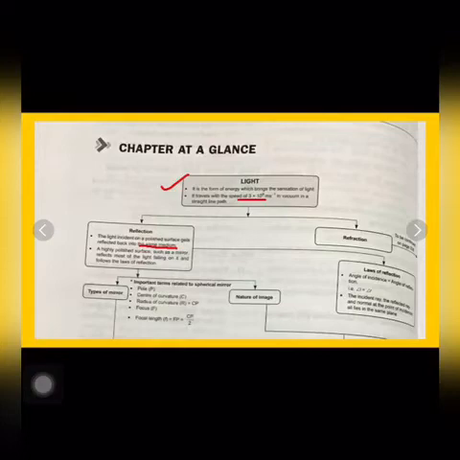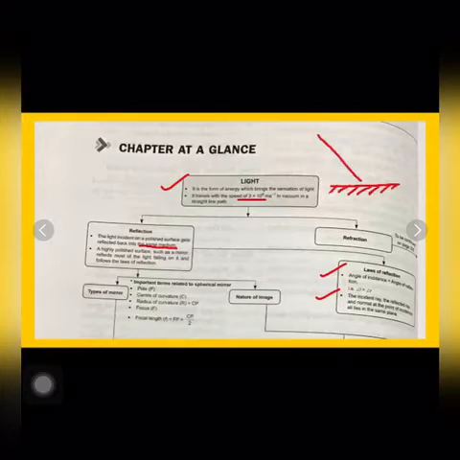Now let us discuss the laws of reflection. The first law of reflection is that the angle of incidence will always be equal to the angle of reflection, that is angle i is equal to angle r. The second one is the incident ray, the reflected ray and the normal at the point of incidence all lie in the same plane.